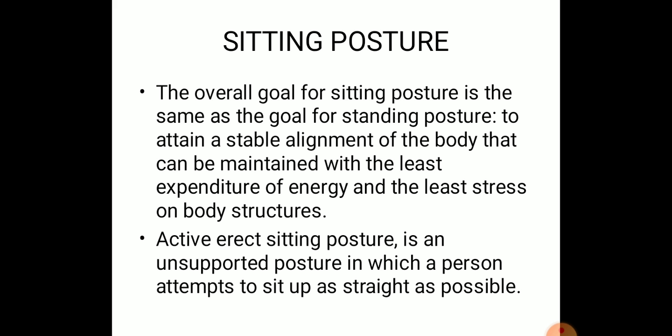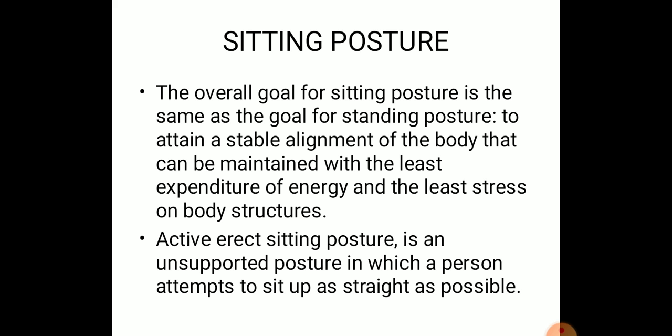Active erect sitting is an unsupported posture in which a person attempts to sit up as straight as possible. So, an ideal sitting posture is defined as an unsupported posture in which the person attempts to sit up as straight as possible.